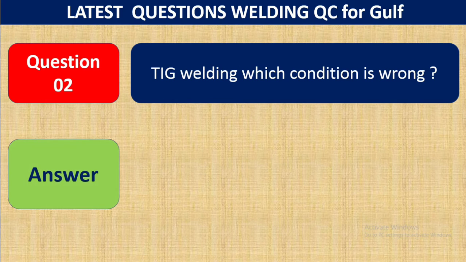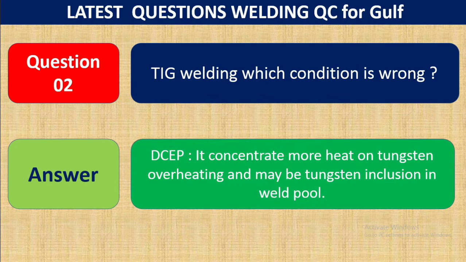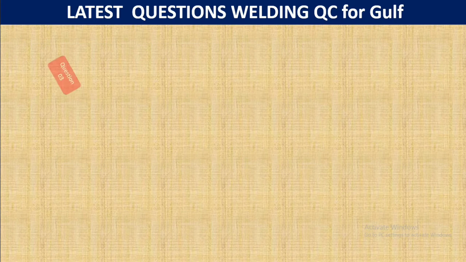Question 2. In TIG welding, which condition is wrong? Which condition can you not use in TIG welding? DCEP. It concentrates more heat on the tungsten, causing overheating, and maybe tungsten inclusion in the weld pool. So you cannot use this condition, direct current electrode positive. This is question 2.